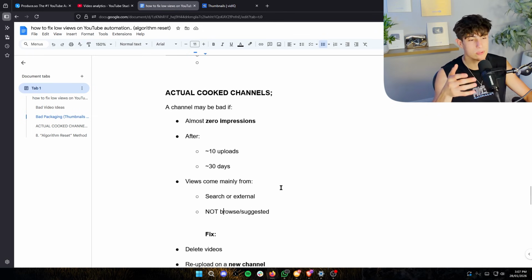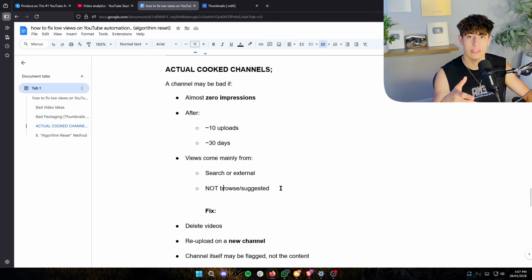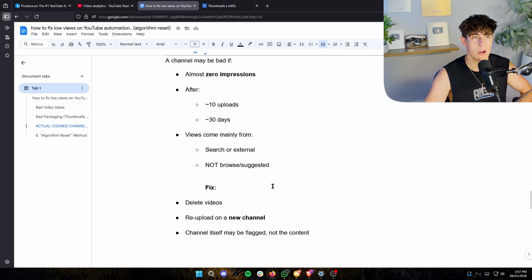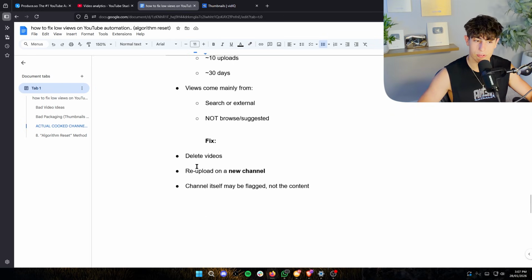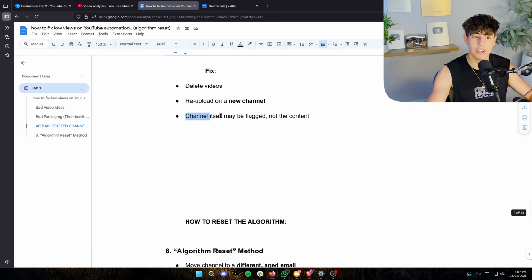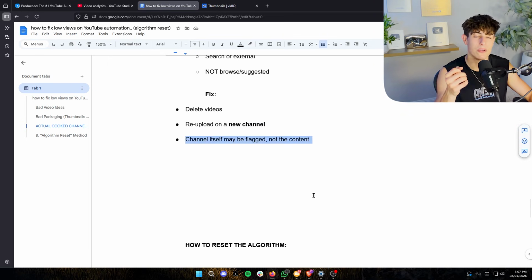But again, most people simply don't give it long enough to actually try this and to actually troubleshoot the exact problem. So 99% of the time when people say, oh, I'm shadow banned, it's simply not true. But again, I don't want to play it down. It is physically possible. And if you do happen to have a channel that falls under this criteria and you want to give it a refresh, here's the fix. Delete all the videos, re-upload on a brand new channel. The channel itself is probably the issue and not the content.